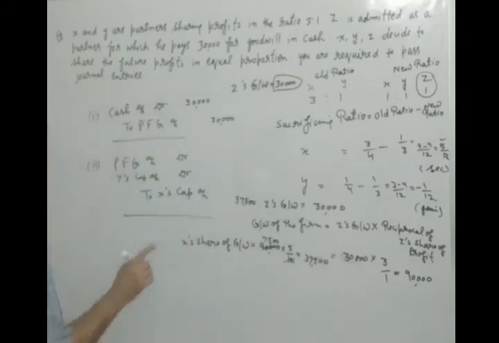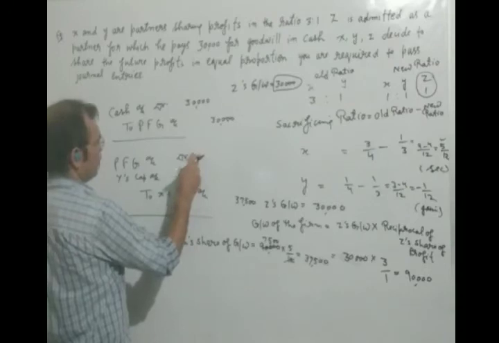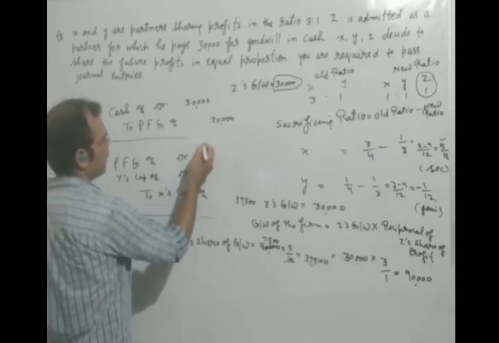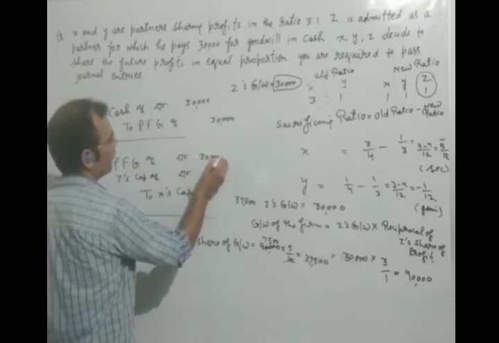Okay, and the amount of premium for goodwill written in the above entry, you will write here, 30,000.